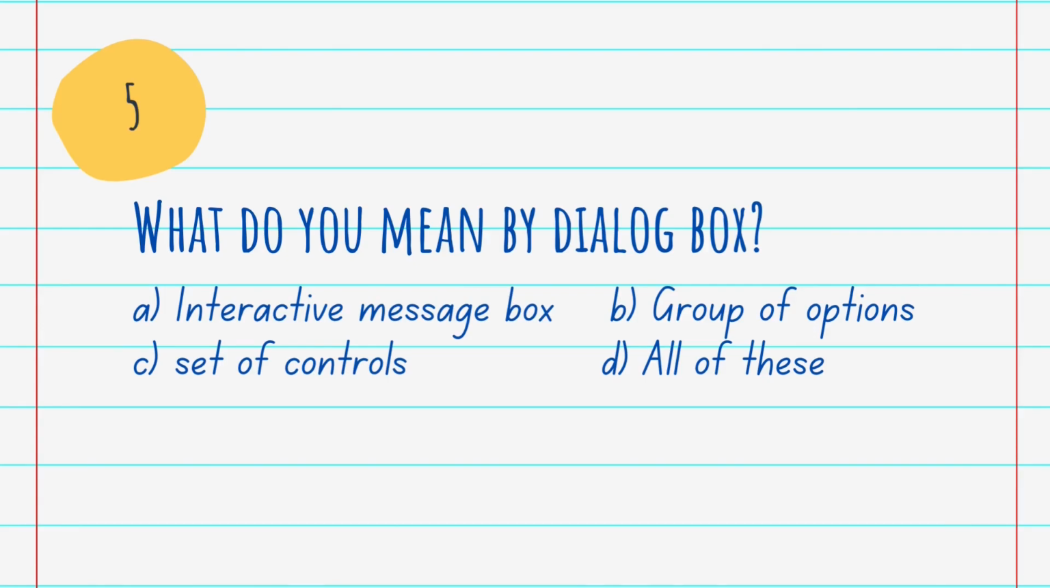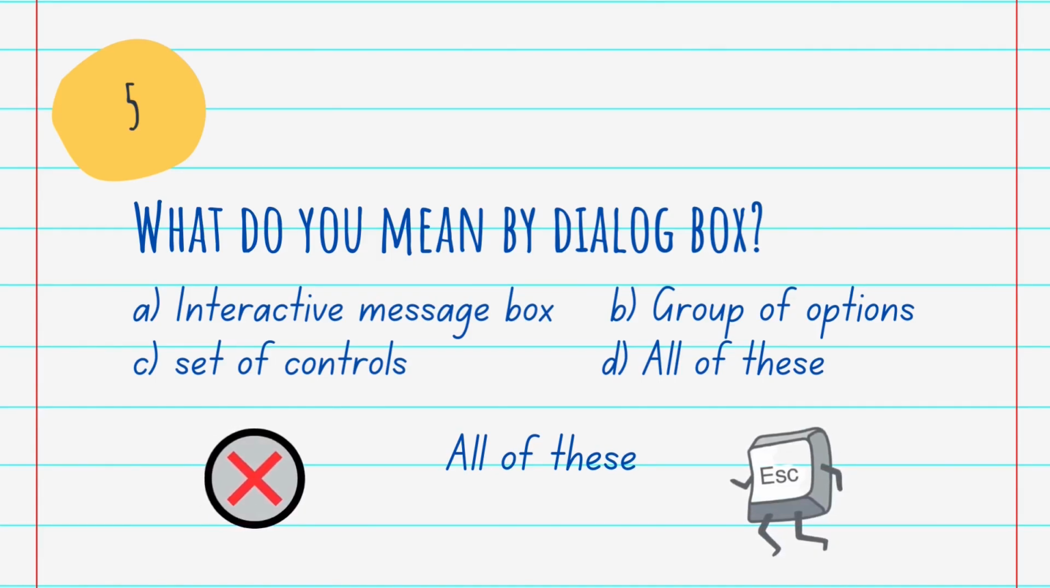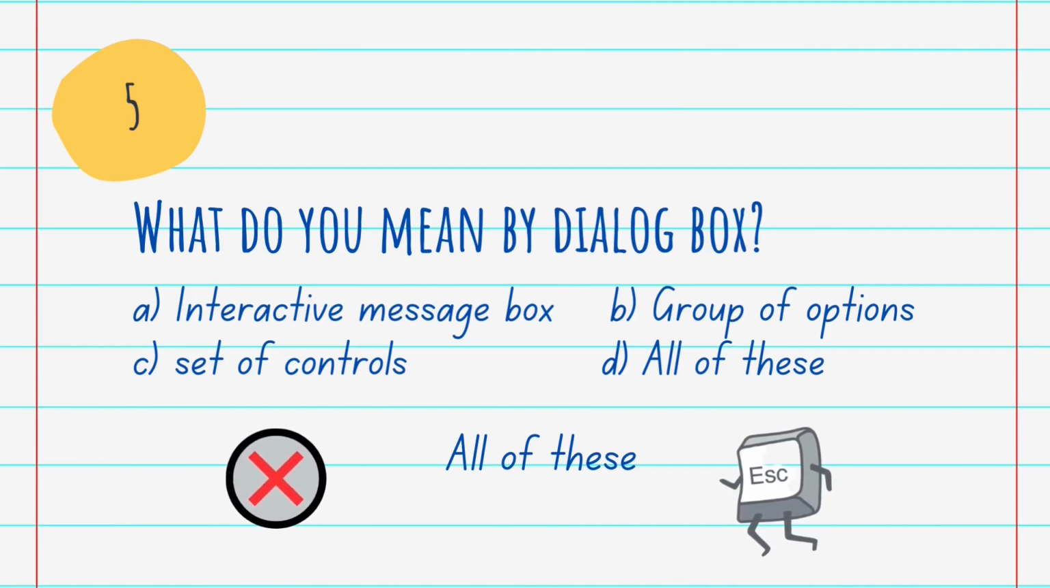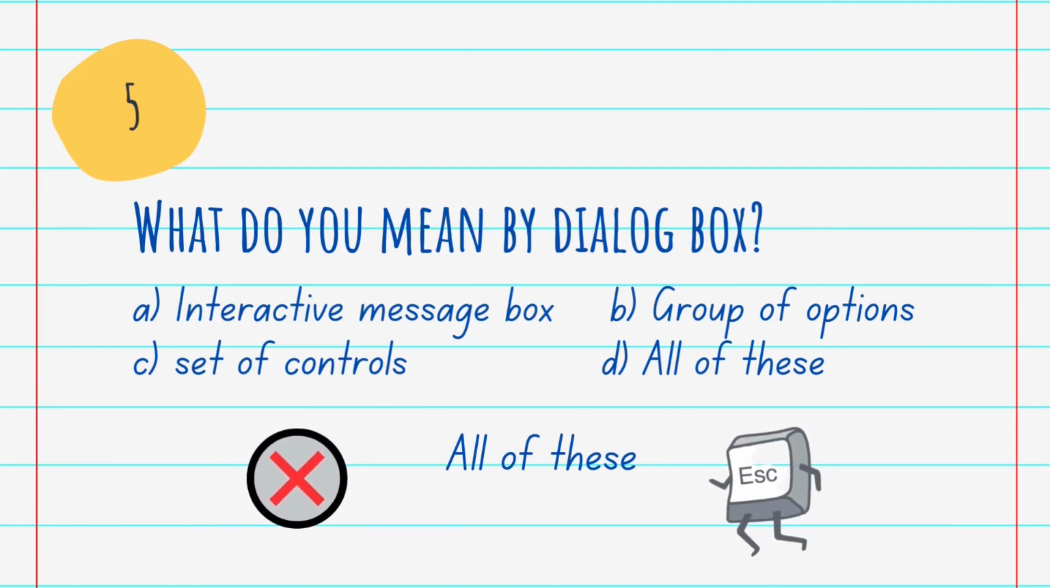Then the fifth question is, what do you mean by dialog box? A. Interactive message box. B. Group of options. C. Set of controls, and D. All of these. And the answer is D. All of these. In Microsoft Windows, when you right click on any file and choose the properties option, then you are presented with the properties dialog box, and that type of box is an interactive dialog message box having a group of options to display useful information and a set of controls that you want to use. To cancel or close a dialog box, you can press the escape key. If the escape key does not work, then simply click the cancel button or X button if available.